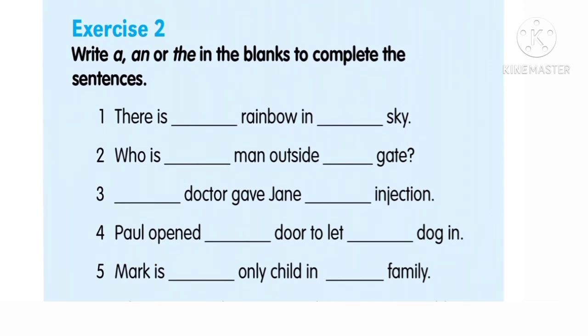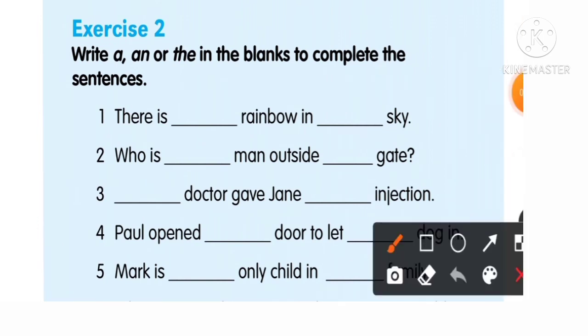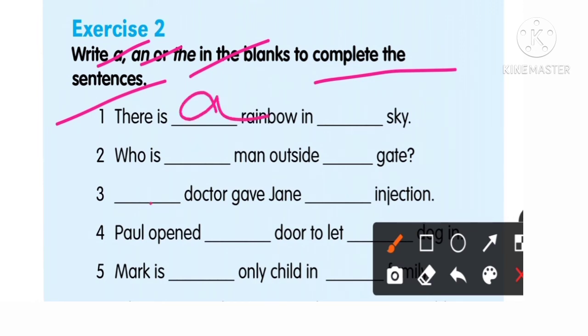Now see exercise 2, what you have to do. Come, attempt with me. Whether it might be right or wrong, please attempt with me. So here in exercise 2, write a and the in the blanks to complete the sentences. So number 1, what you will have according to you? According to me, there is a rainbow in the sky. Please do correct me if I'm wrong.